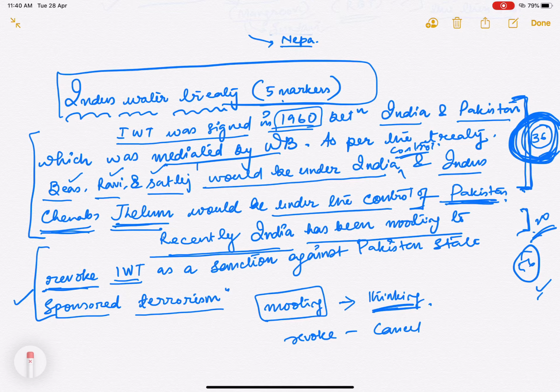See, first of all, you have to write what is the crux of this: the Indus Water Treaty, with whom it was signed, where it was signed. If you want to write where it was signed, it was signed in Lahore between our first Prime Minister, Jawaharlal Nehru, and President Ayub Khan. If you want to put that in here, you're most welcome to put that. You can also put it over here.